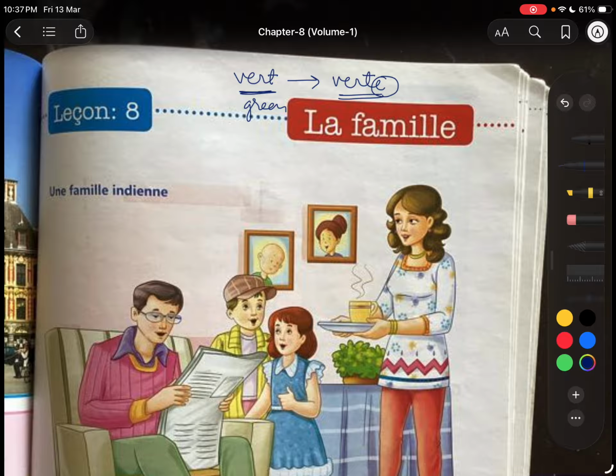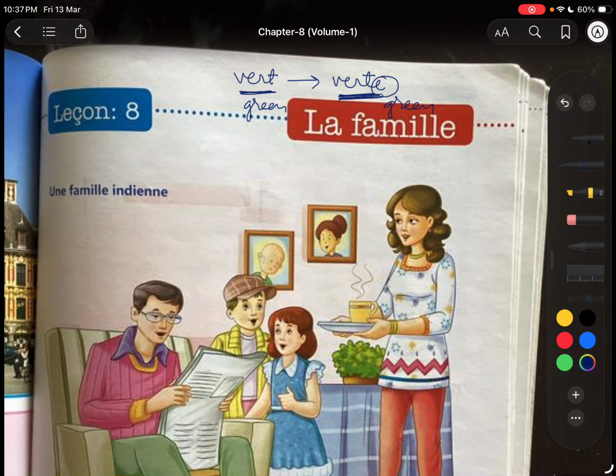We have added E. Now the meaning is the same, green. Why do we have different forms? Because they have to follow the akar, right? So that is the feminine singular form of green. So the adjective also changes, right?